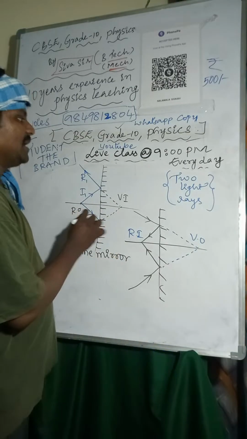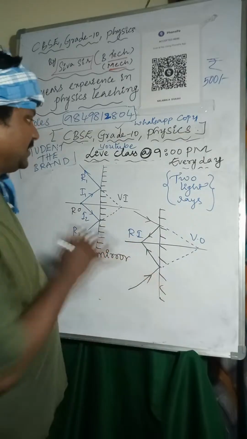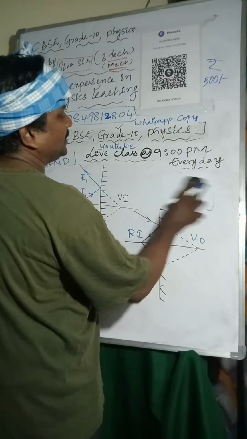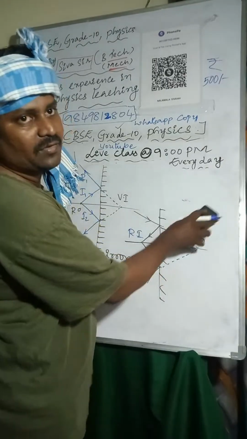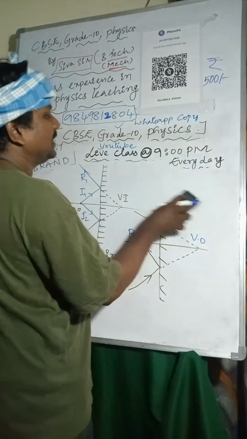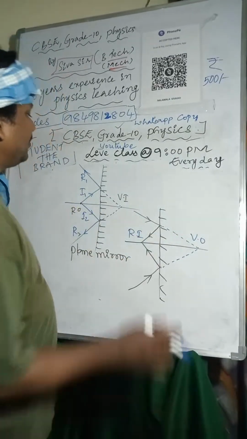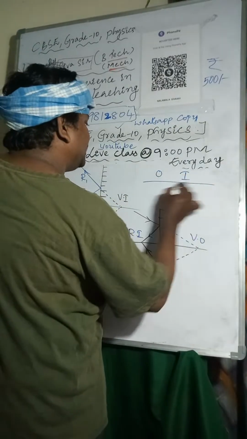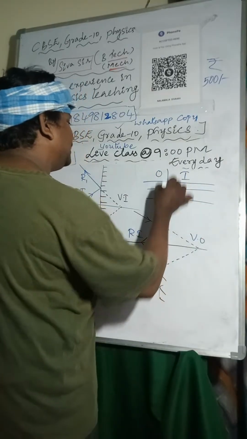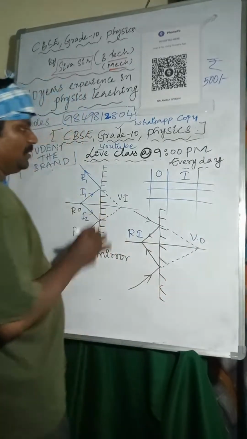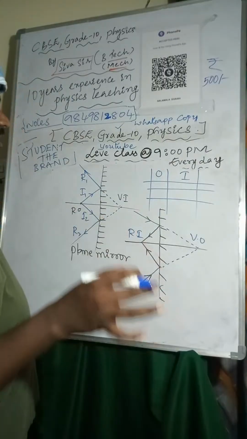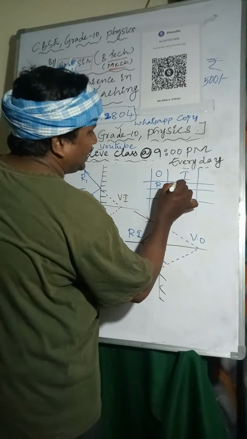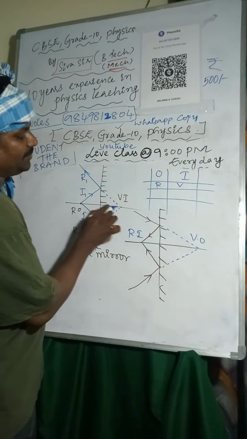So here now I will tell one simple logic to remember these points. So how many light rays are required to form the image of the object? Minimum 2 light rays are required. So now I am considering here object and image. So if the object is real, image is virtual.